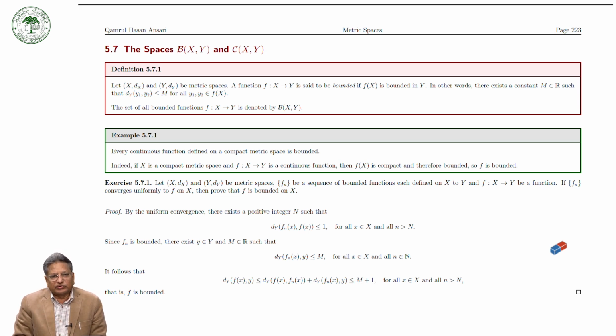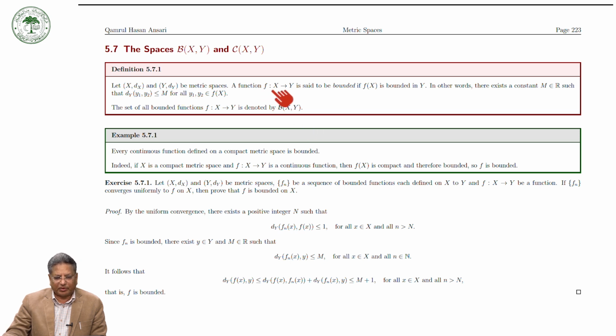Similarly, we will also see the space C(X,Y), the set of all continuous functions from a metric space X to another metric space Y. So let us take X with metric d_X, a metric space, and Y a metric space with respect to the metric d_Y.